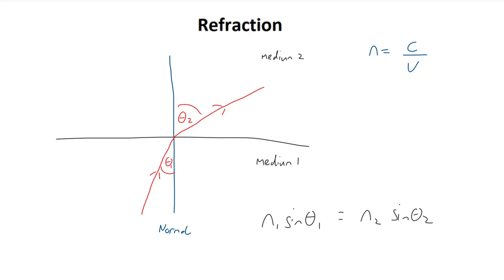Remember, the index of refraction of air can be assumed to be 1, and the index of refraction of water is roughly 1.3. Therefore, as the light ray travels into a medium that has a higher refractive index, the light ray will be bent towards the normal in that medium. When light travels from a medium with a high refractive index into a medium with a lower refractive index, the light ray will bend away from the normal.